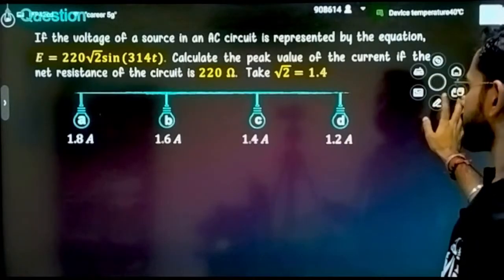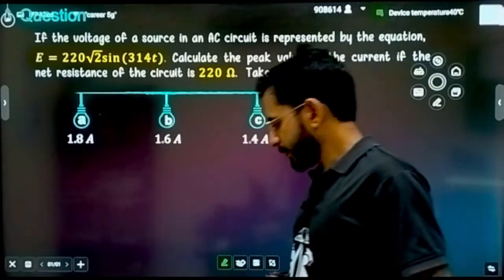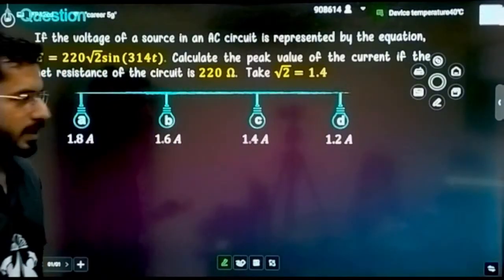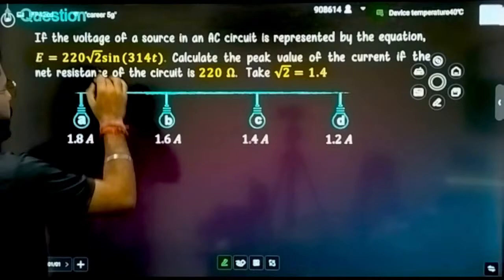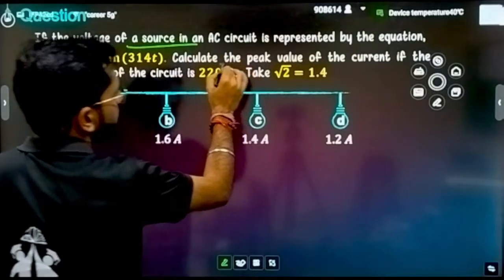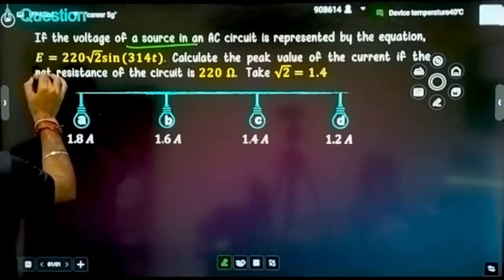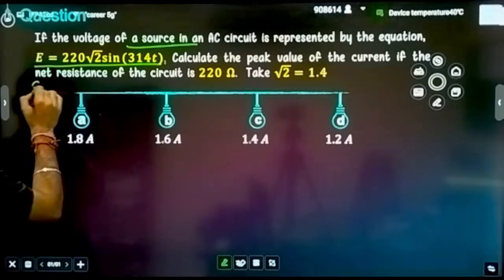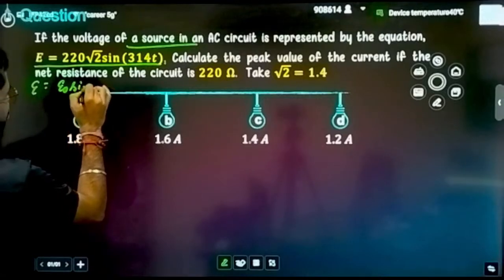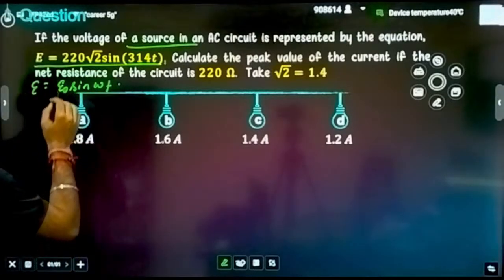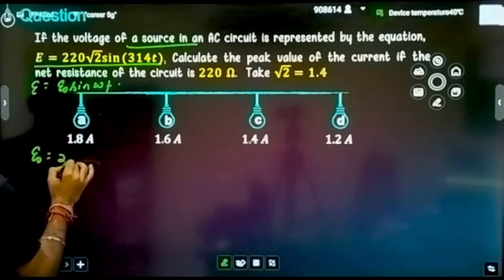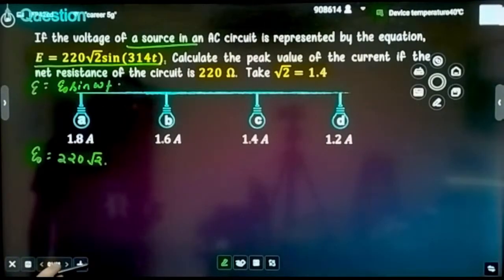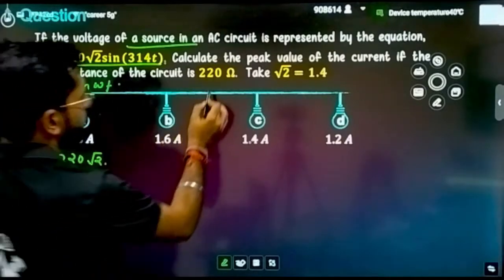Now here is a question. Let's try to solve it. First read the question. This question will clear a lot of basic doubts. If the voltage of a source in an AC circuit is represented by the equation given, 220 root 2 sine of omega t, and the general equation is E naught sine of omega t, then comparing, E naught equals 220 root 2. Calculate the peak value of current if the net resistance of the circuit is 220 ohm.